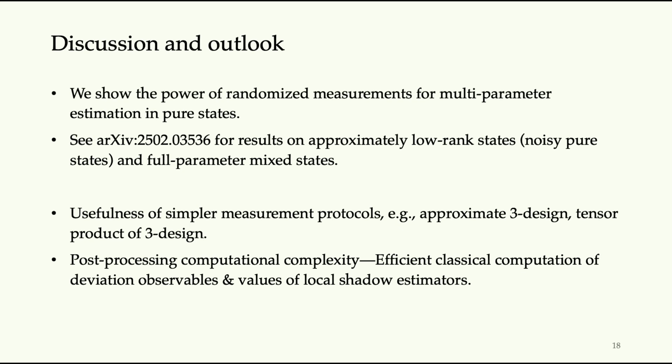Some future unsolved questions involved in this project are, for example, can we use a simpler measurement protocol? Because here we still need to do a global 3-design. Can we use maybe local Pauli measurements or an approximate 3-design to still achieve similar behavior of our protocol? And also, for example, how do we actually calculate this local shadow estimator? Because now we need to calculate the trace between some observable xi and this rho hat obtained from classical shadow, and that is not always possible. So that's also another open question.